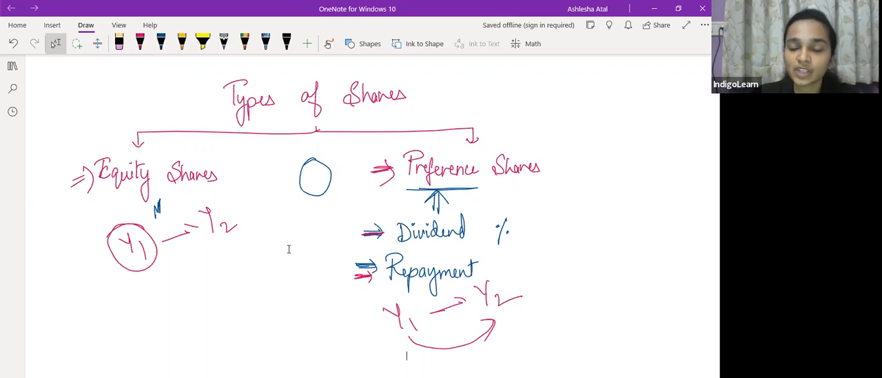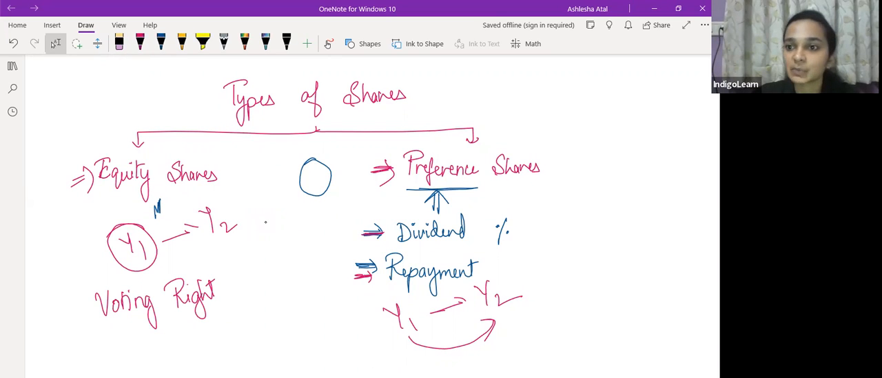However, जब हम equity shareholders की बात करते हैं, they have voting rights. Equity shareholders के पास क्या है? Voting rights है. मतलब they are the ones who can participate in the decision making process in the company. Voting rights means what?